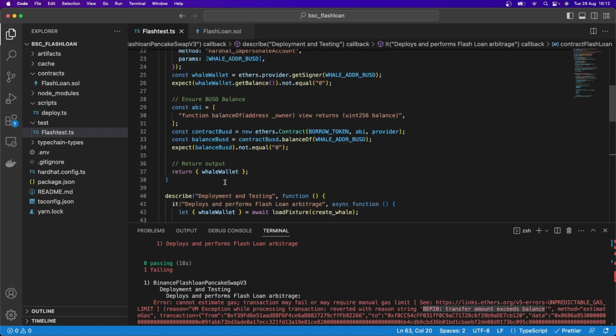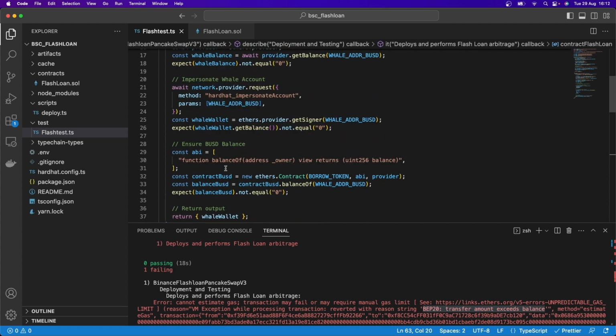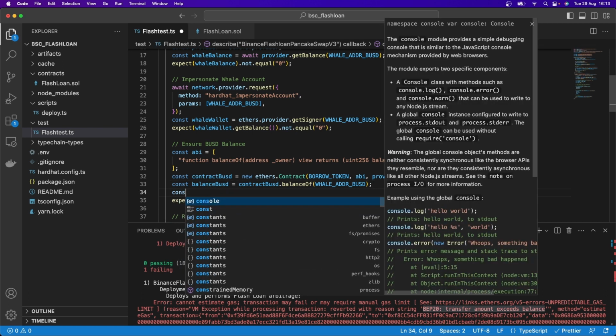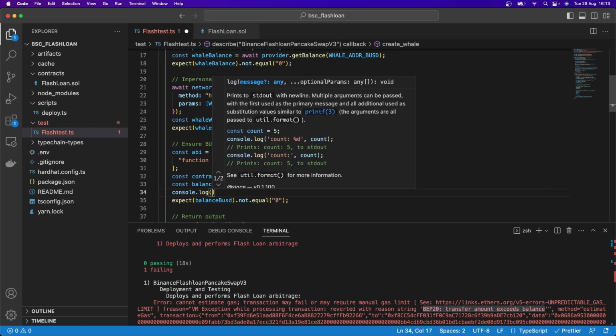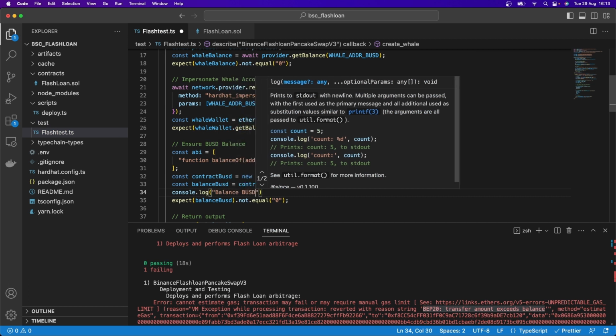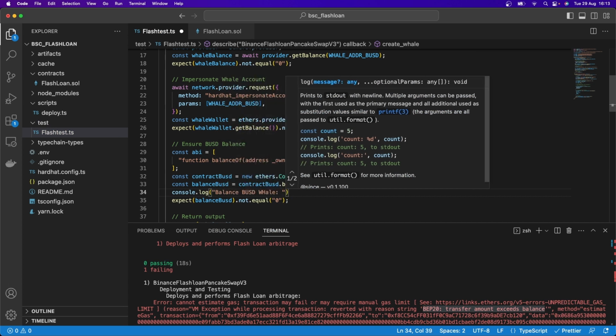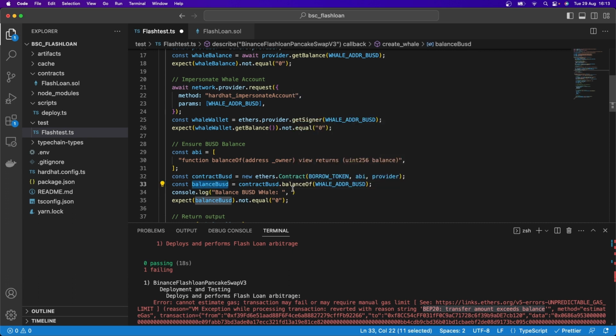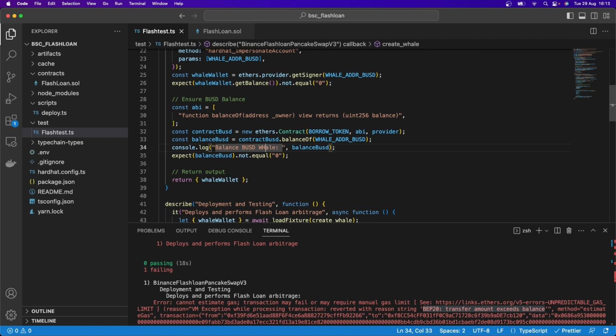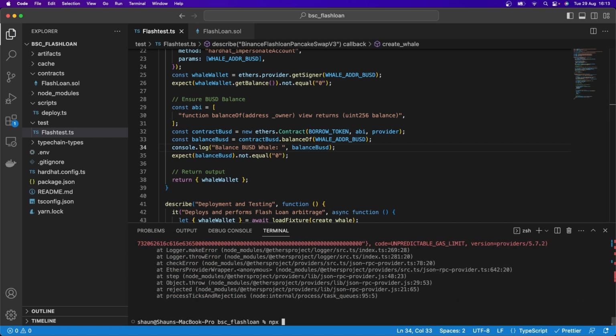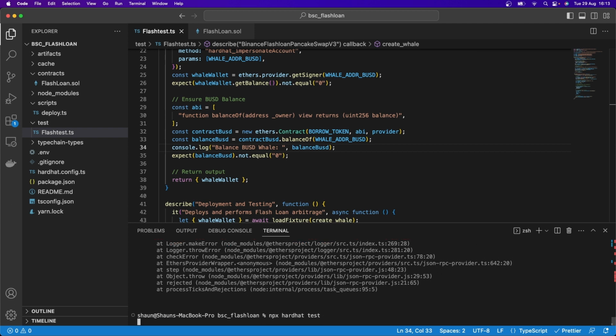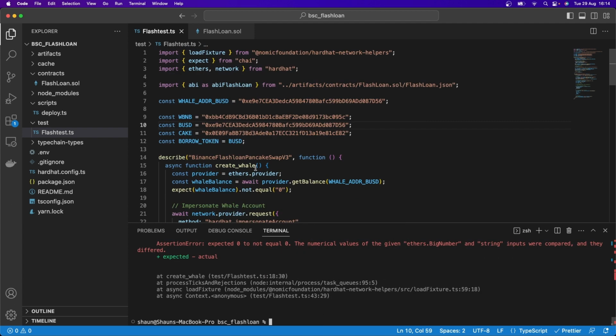So let's also just go over here and console.log our balance BUSD. So let's console.log balance BUSD whale, and just make sure that we see something print out over here, just so that I feel comfortable and you feel comfortable it's all working. So let's correct the spelling there and go npx hardhat test. That has failed. Let's have a look at why that might have failed. And I think I can see the reason why. This is saying D56. That is BUSD.